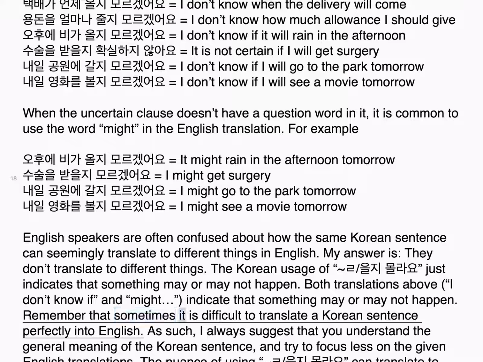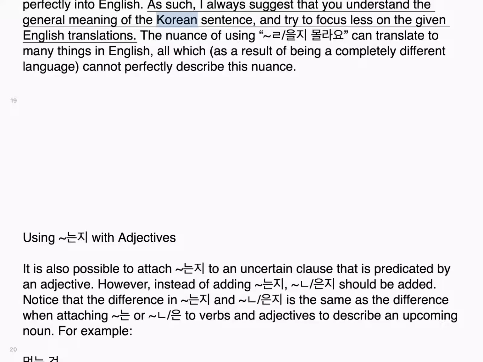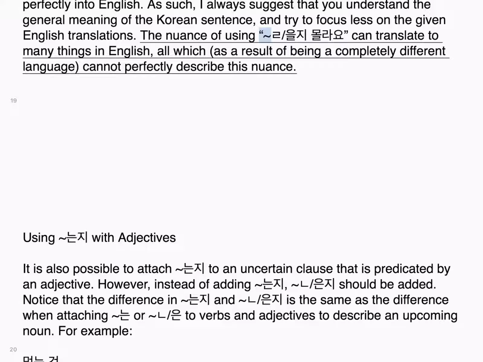Remember that sometimes it is difficult to translate a Korean sentence perfectly into English. As such, I always suggest that you understand the general meaning of the Korean sentence, and try to focus less on the given English translations. The nuance of using 을지 몰라요 can translate to many things in English, all of which, as a result of being a completely different language, cannot perfectly describe this nuance.